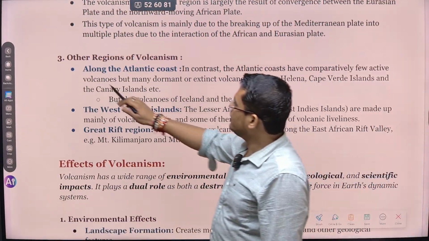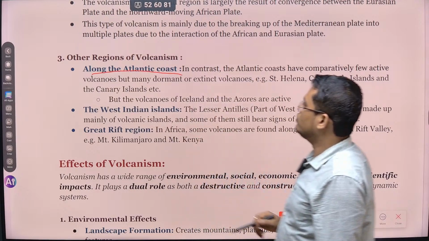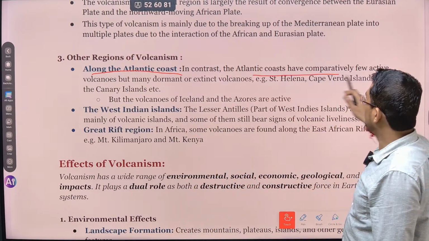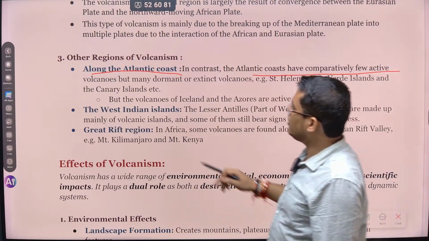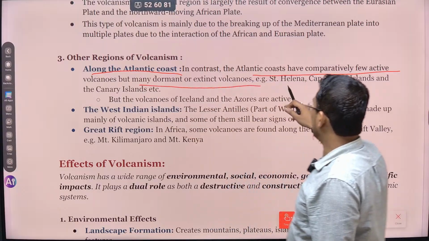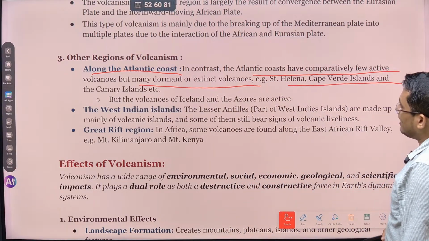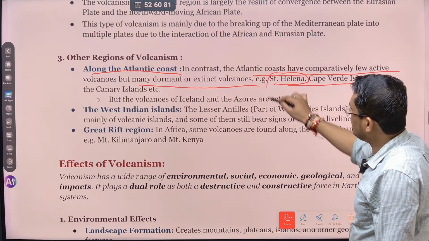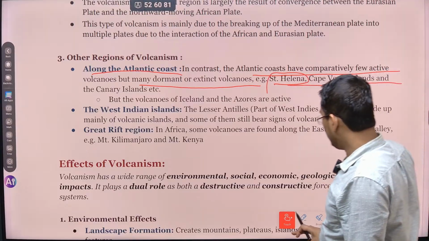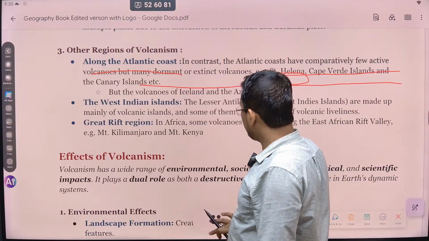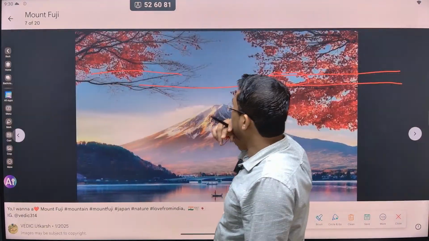So the third region of volcanic activity they have found is called the Atlantic coast. In contrast, the Atlantic coast has comparatively few active volcanoes but many dormant or extinct volcanoes. So Saint Helena, Cape Verde Islands. So ये अगर आप मैप करना एक एक करके, सेंट हेलेना कहाँ है बोलोगे तो मैं दिखा दूंगा, बट आपको मैप करना है एक एक को ना.